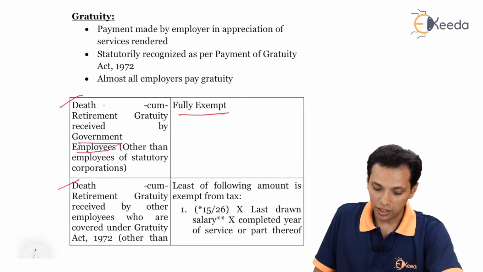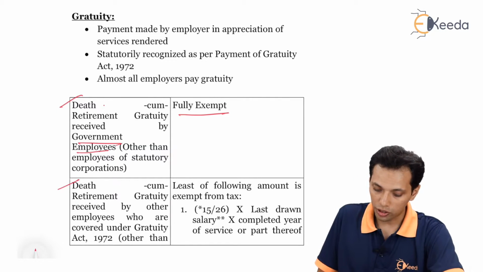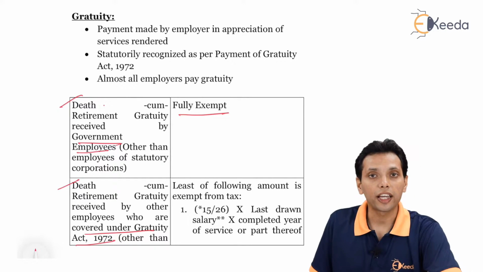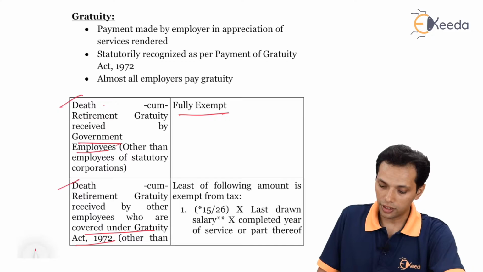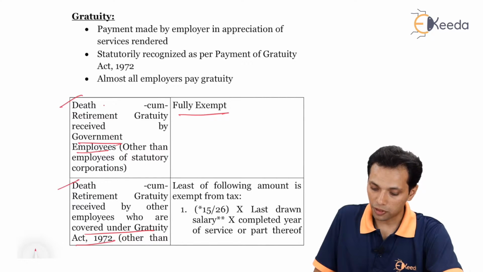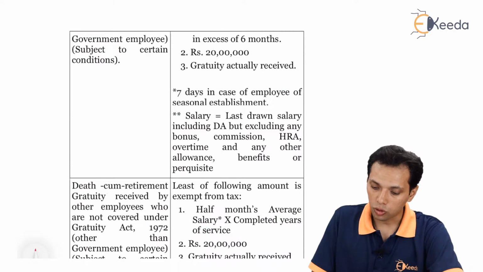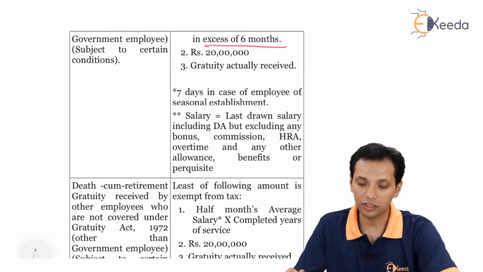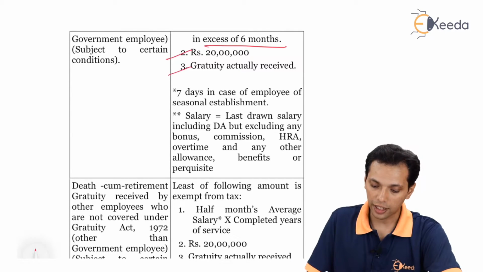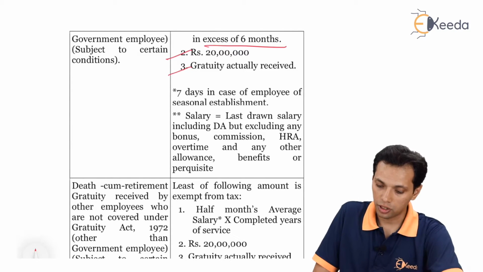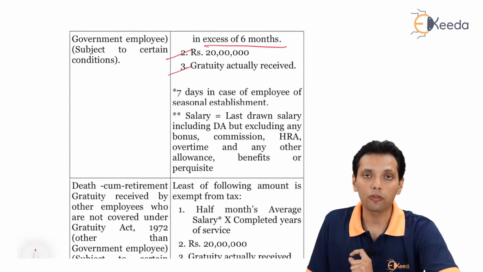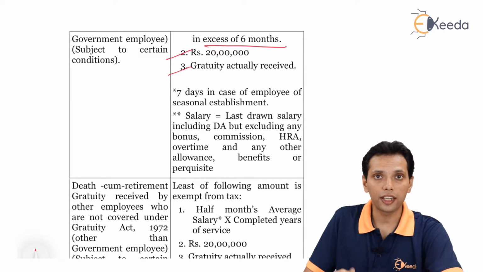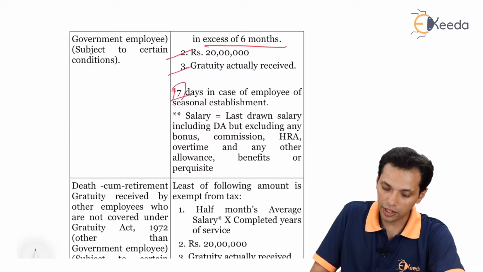For death-cum-retirement gratuity received by employees other than government employees who are covered by the Gratuity Act, the least of the following is exempt: 15 by 26 into last drawn salary into completed years of service or part thereof, where anything more than 6 months is rounded off to 1 year, 20 lakhs, and the gratuity actually received. In case of a seasonal employee of a seasonal establishment, the 15 days is substituted with 7 days.